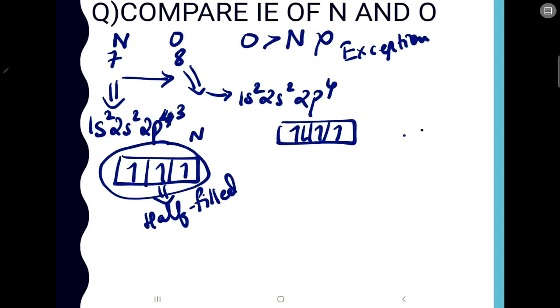So it will be difficult to remove an electron from that orbital. Since it is already stable, it will not leave that electron. So you have to apply more ionization energy in this case, because it is half filled, it is stable. In order to remove that electron, you have to apply more ionization energy. So in this case, nitrogen's ionization energy will be more than that of oxygen. So this is also an exceptional case in ionization energy.